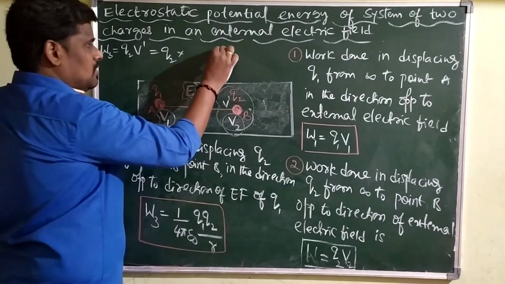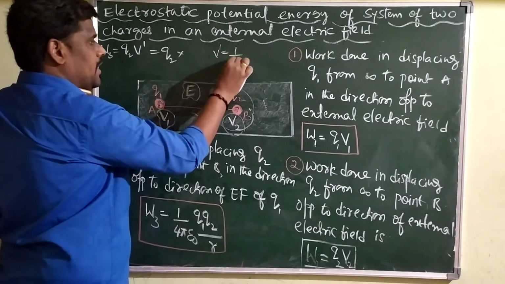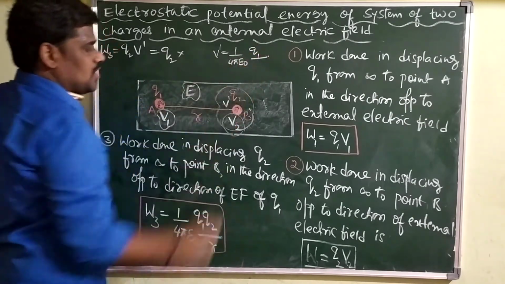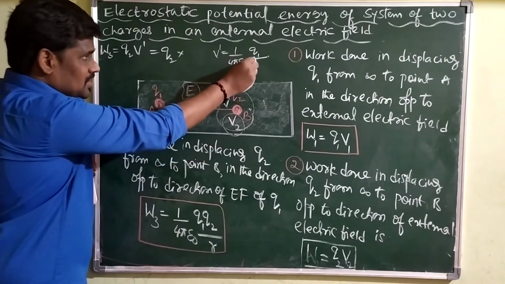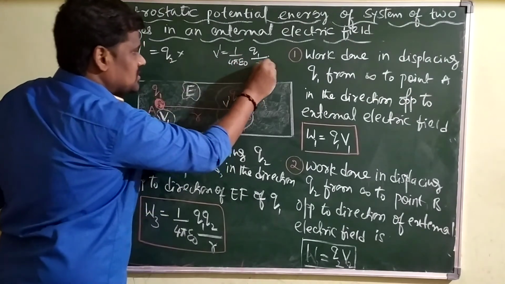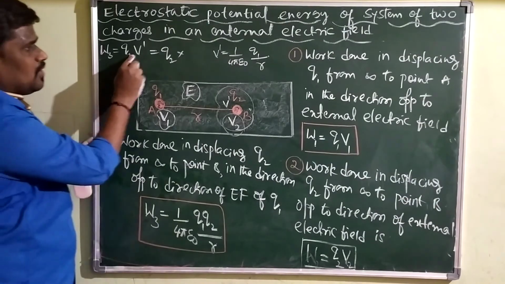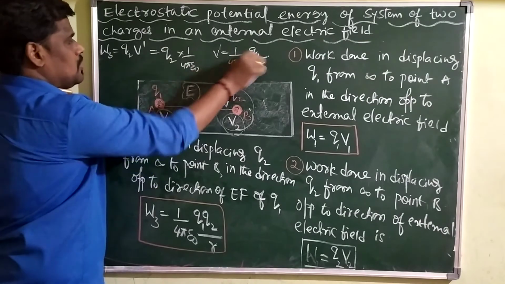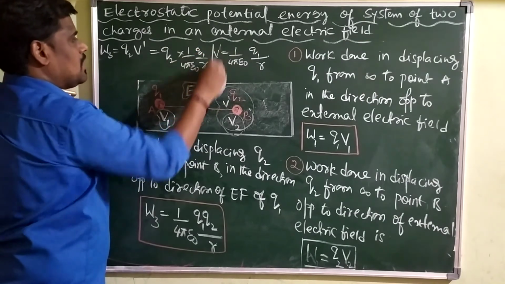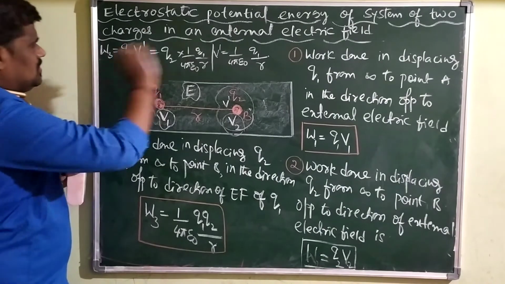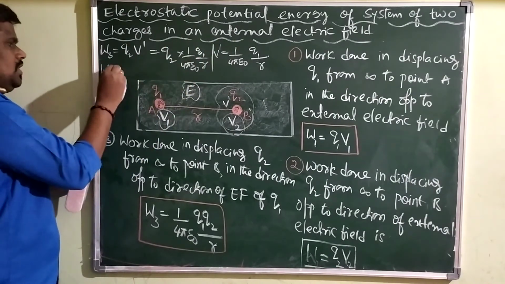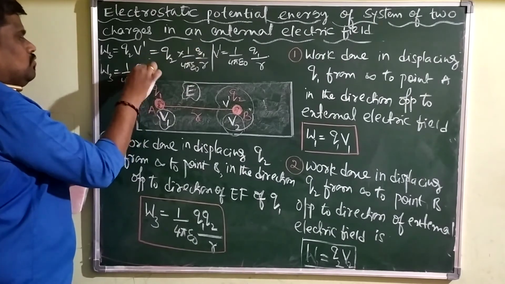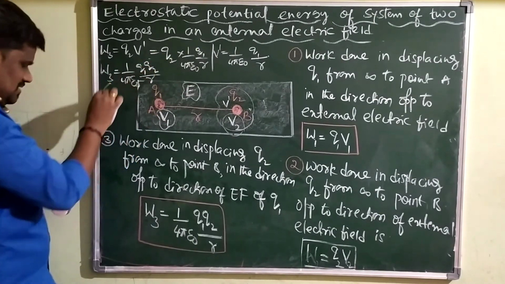What is V dash? V dash is equal to 1 divided by 4 pi epsilon naught, charge Q1, divided by distance. Which is the distance? The distance is R. Therefore, the value of V dash is 1 divided by 4 pi epsilon naught Q1 by R. Then simplify, you will get W3 equal to 1 divided by 4 pi epsilon naught Q1 Q2 by R. Same work.